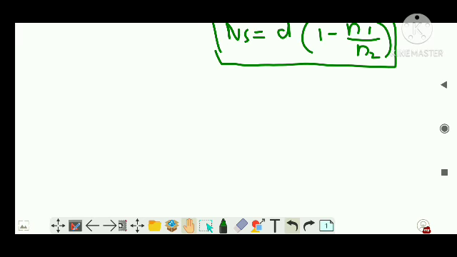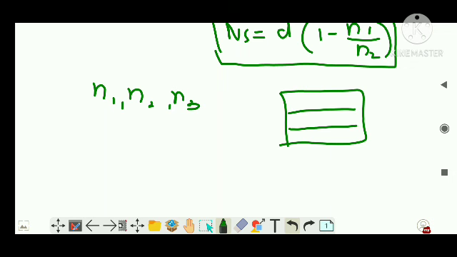Now similarly, suppose you are having different mediums, with refractive indexes N1, N2, N3, and their actual depths. There are rays like this, guys. This is having N1, this is N2, and N3, and there is I, like that.